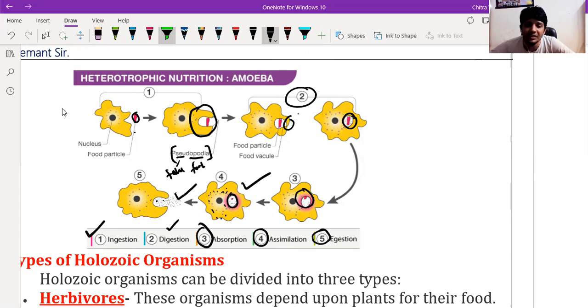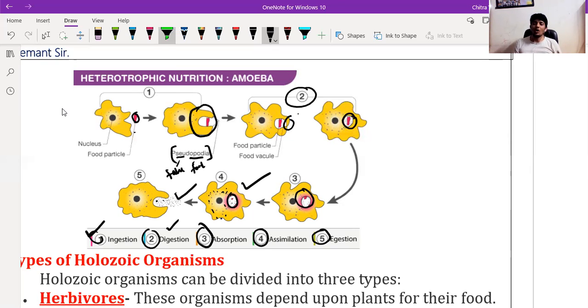All these 5 stages are carried out from a unicellular organism like amoeba to multicellular organisms like human beings, and even the whale fish. The basic difference is that these processes are more complex in complex animals, and very simple in simple animals like amoeba.